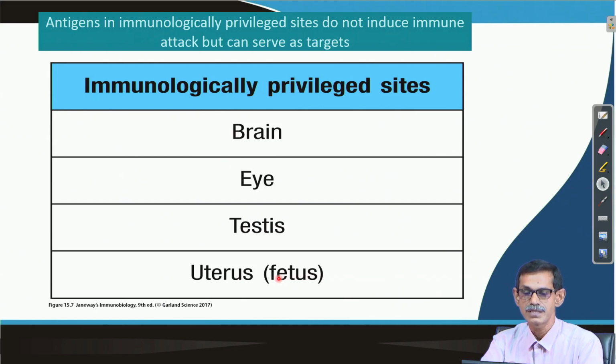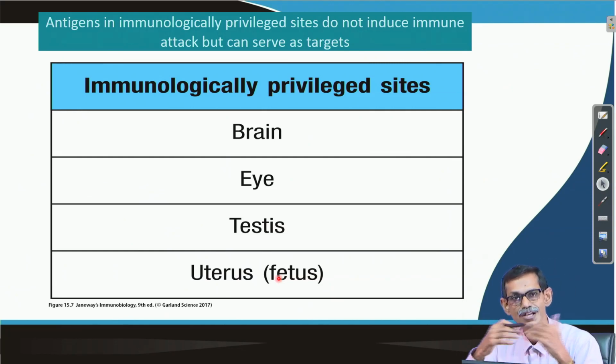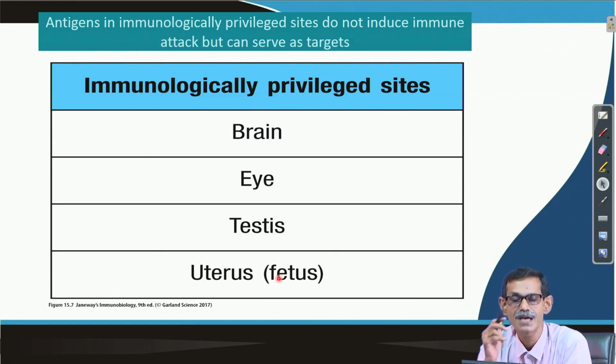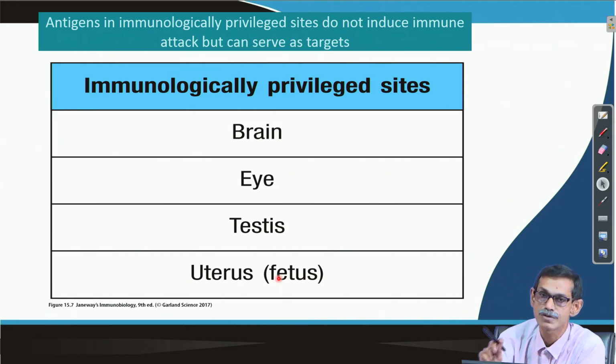In the uterus they have the placenta membrane or trophoblast. So, when a baby is born our T cells and B cells cannot travel there easily. So, they have barriers, and they have certain T regulatory cells which control the immune system.